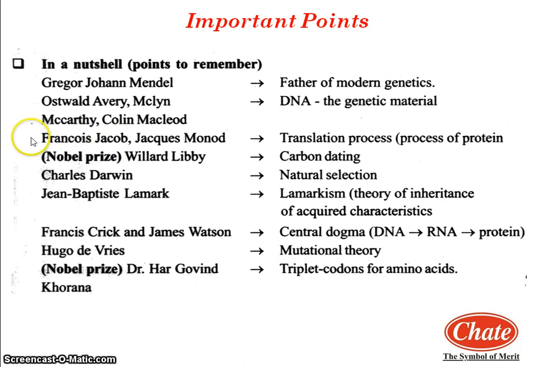Now the third one, scientist names are Francois Jacob and Jacques Monod. These scientists proposed a model for the process of protein synthesis. Process of protein synthesis is also known as the translation process, and this process was proposed with the help of DNA in bacterial cells, and it helped to uncover the genetic codes hidden in DNA.